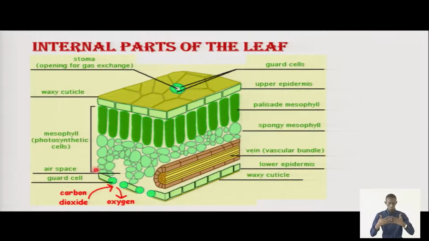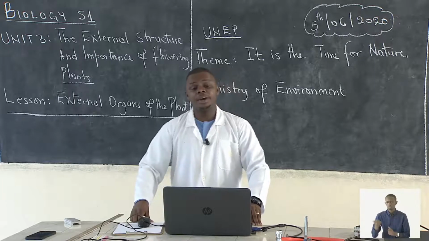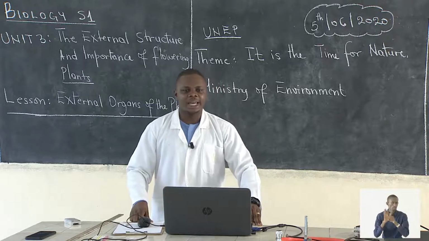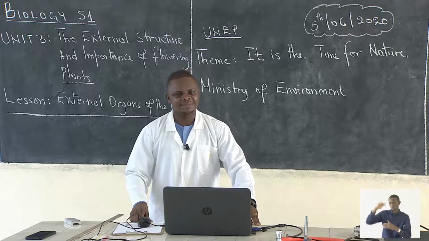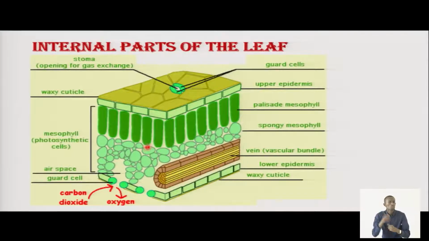Then there is air space for gaseous exchange. Mesophyll cells, as we have seen, spongy and pale-celled mesophyll cells, are very important. And they are protected by the upper and lower epidermis. Students, always remember, these are the internal parts of the leaf.